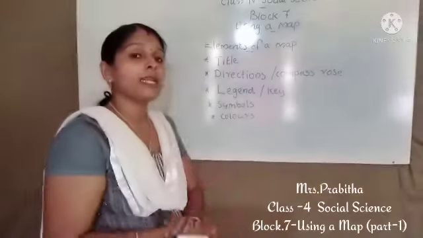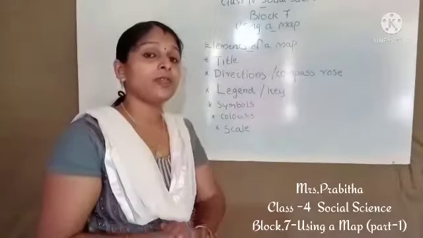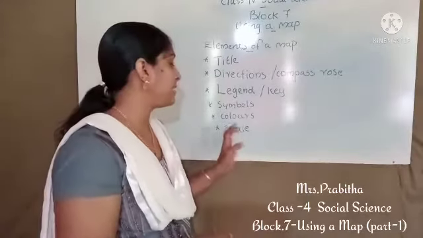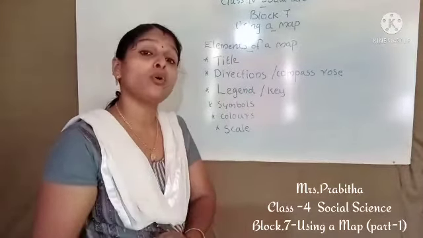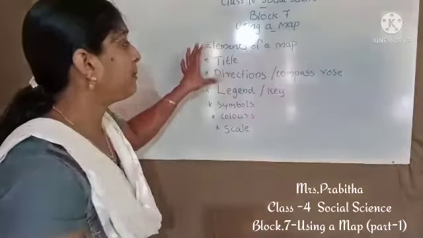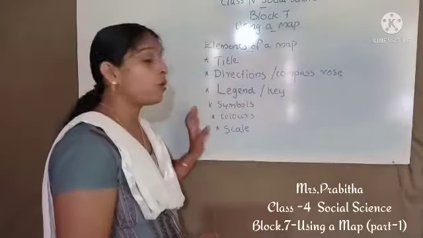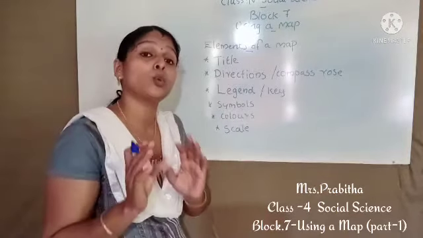The next important element used to make a map is scale. Scale of the map shows the actual area shown in the map. So what is scale? Scale of a map shows the actual area shown in the map. To make a map, all these elements are a must. Without using all these elements, the map will be incomplete. It will not be a true map.